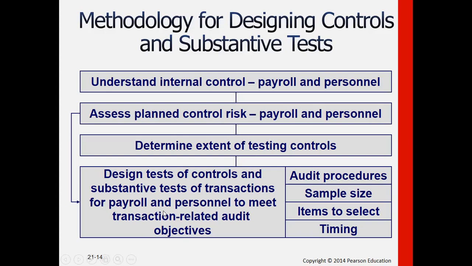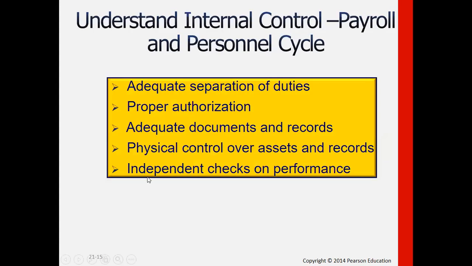So we have to remember our transaction-related audit objectives, starting with occurrence down to the last, which would be cutoff, as well as other management assertions or representations. We also have to remember that our audit procedures could be changed depending on the risks involved, as well as the sample size, items to select, and timing. So bottom line, the riskier a certain account is, the more procedures, the larger the sample size, the more items to select, and the closer we get to balance sheet date or end of the reporting period.